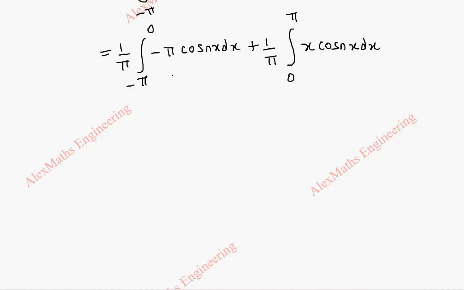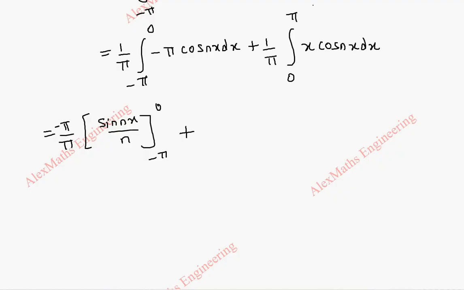Now the first part we can integrate as usual, that is 1 by pi, and minus pi can be taken outside. Integration of cos nx is sin nx by n. When I apply the limit, for minus pi, sin is 0, and when I take 0 it is also 0. So the first term is totally 0.